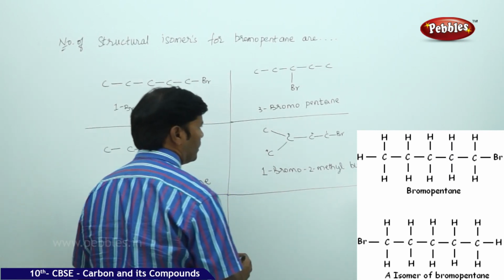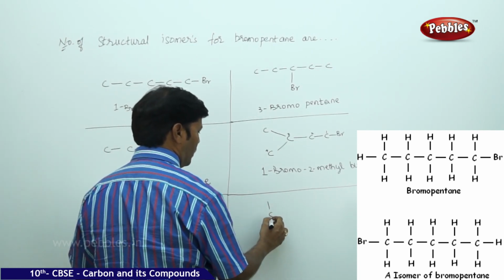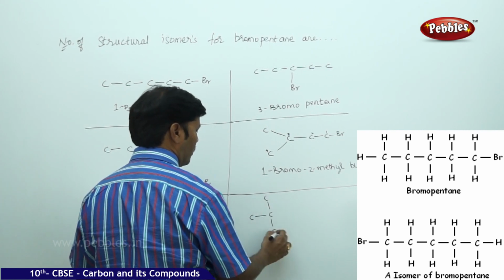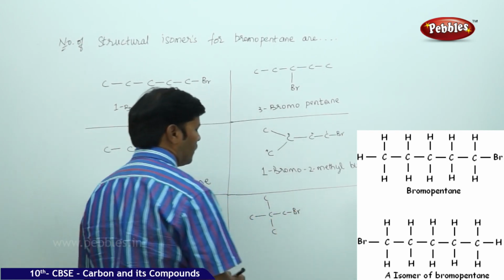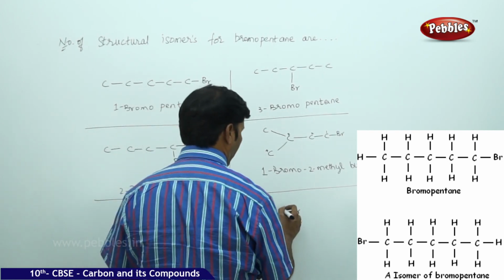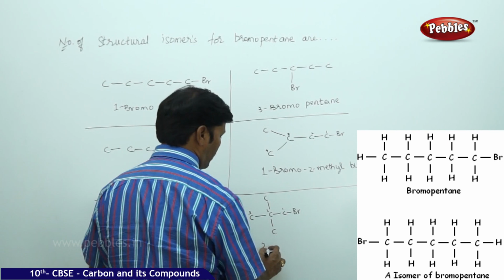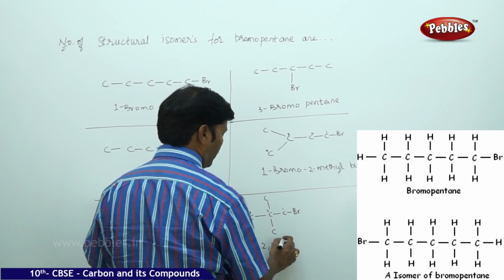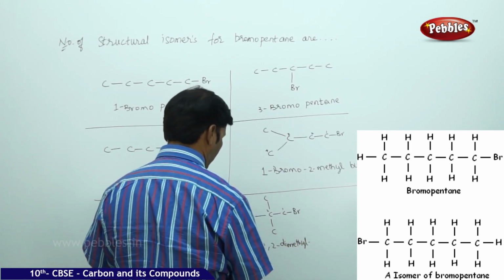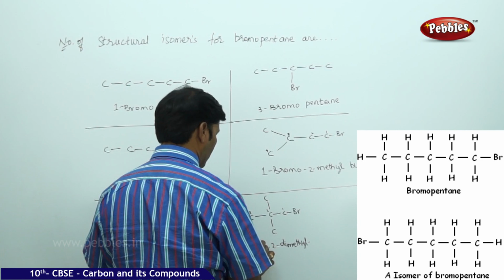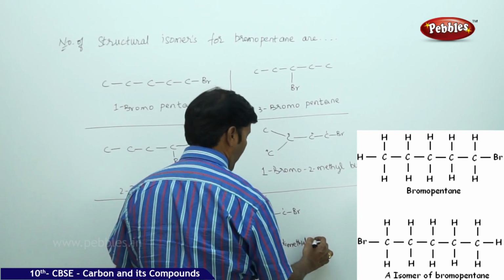Then again I can also bring it here, 1, 2, 3, 4 and 5. This is one more case. Here you can take the longest chain 1, 2, 3. So this is 1 bromo 2,2 dimethylpropane.